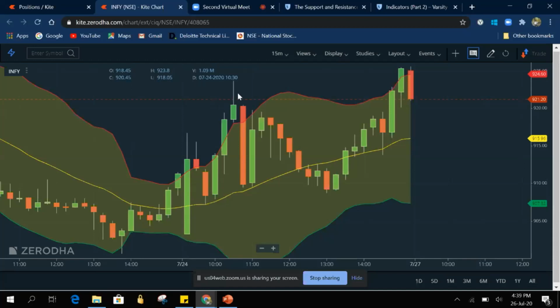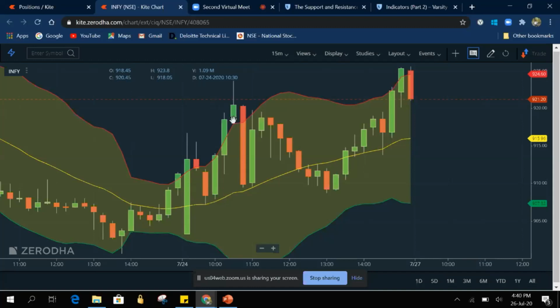So now again it has to move into the range. Where it has to move, upside or downside? It is downside. So what do we have to take, long or short? We have to take short since it is downside. So we will initiate a short trade again at say 10:45 or 10:30 we can say. So here we entered a short trade.